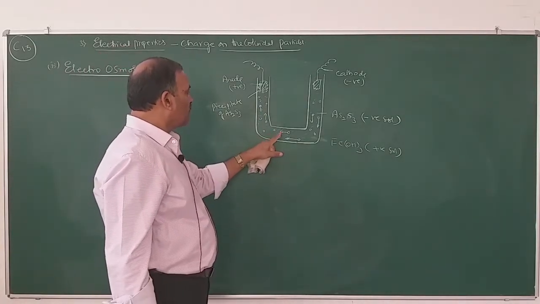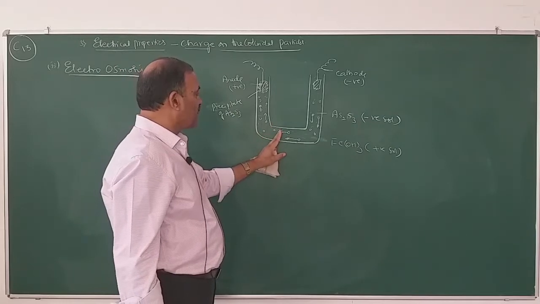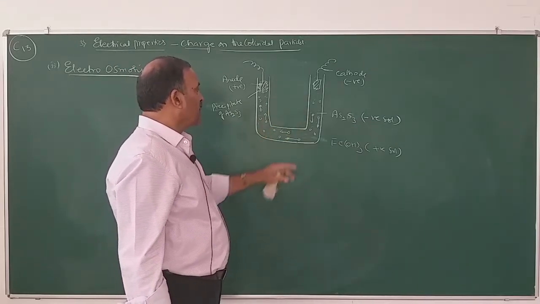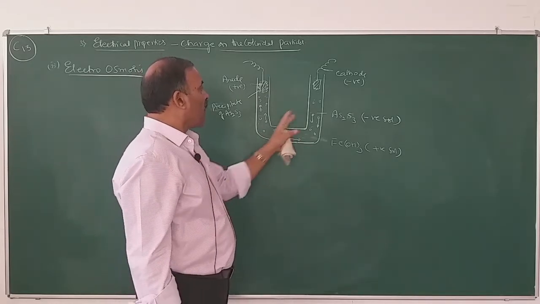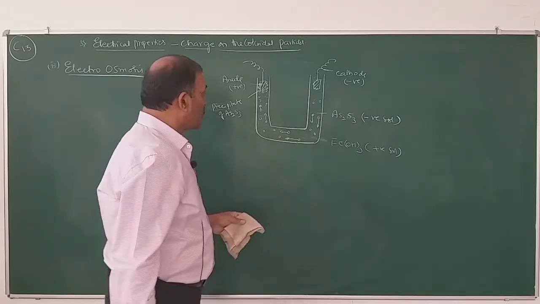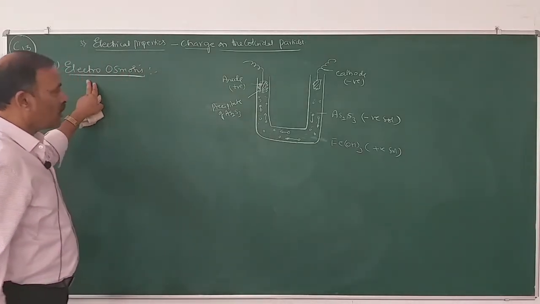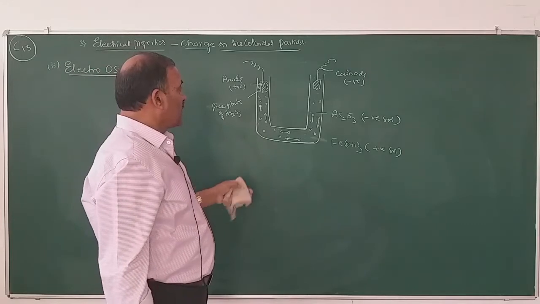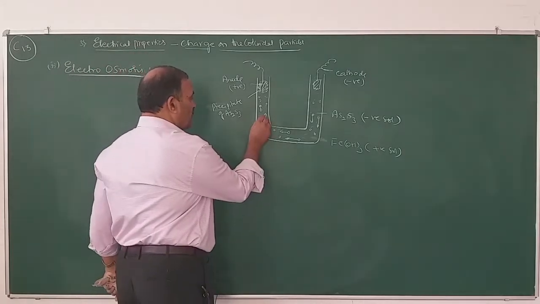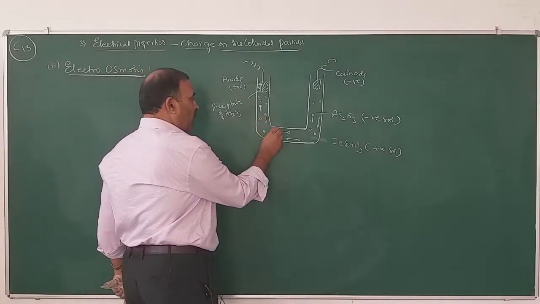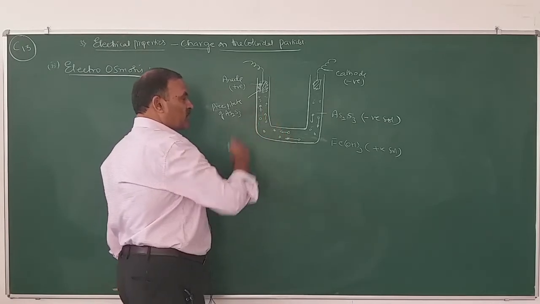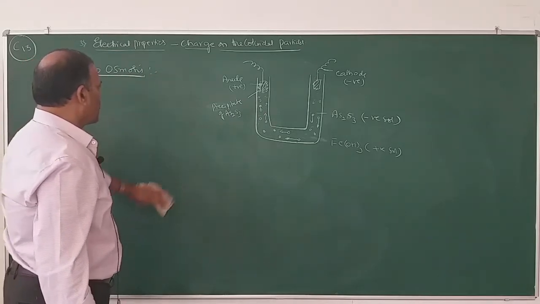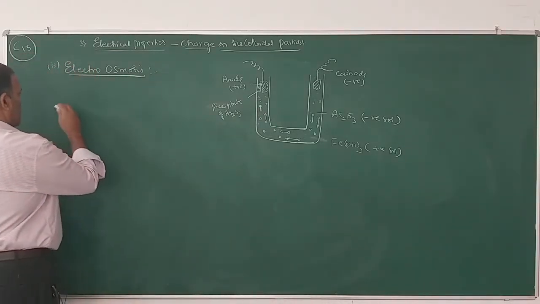If the movement of the colloidal particles is restricted or prevented, the dispersion medium itself will move towards the oppositely charged electrode. That movement is known as electroosmosis.